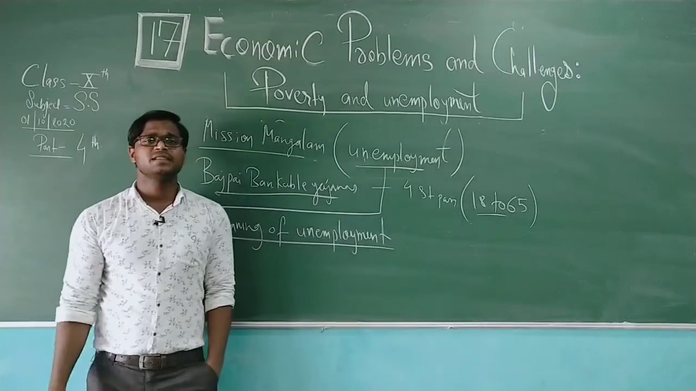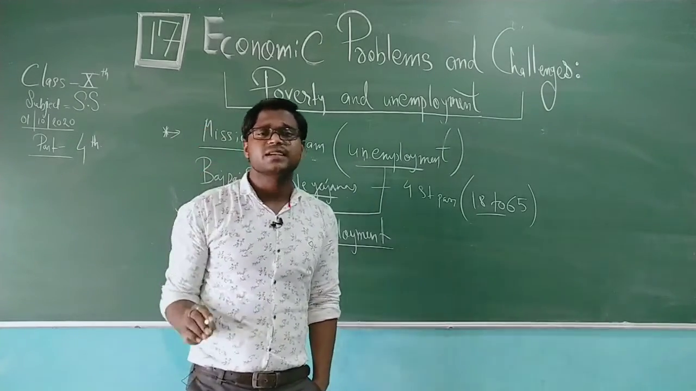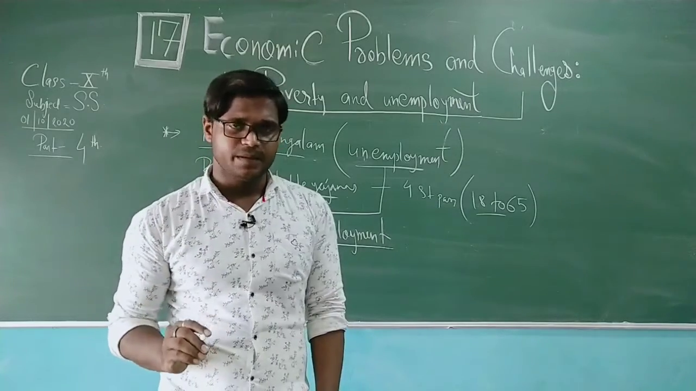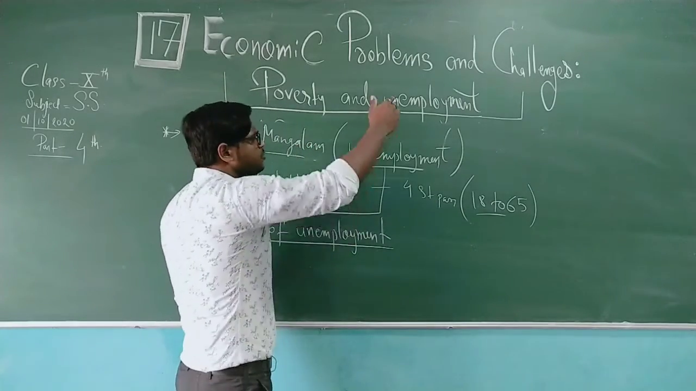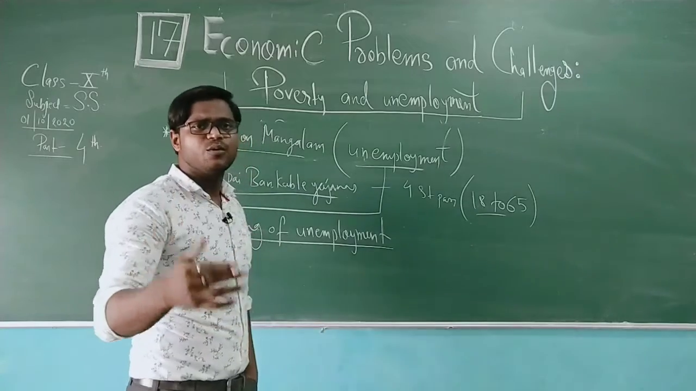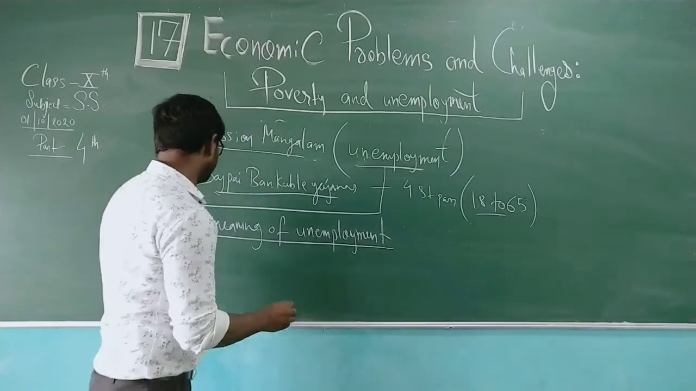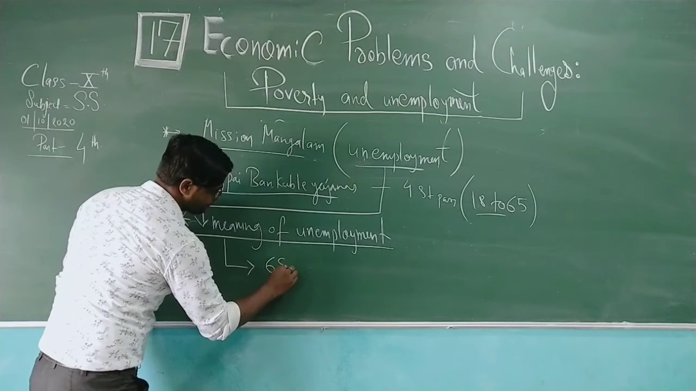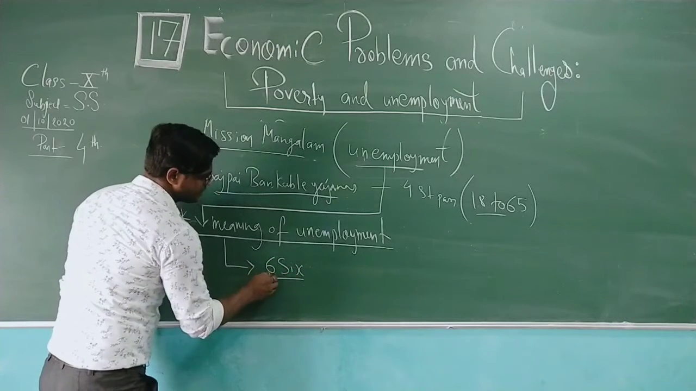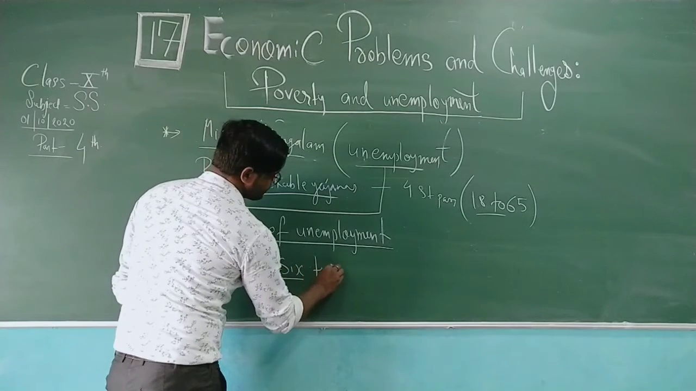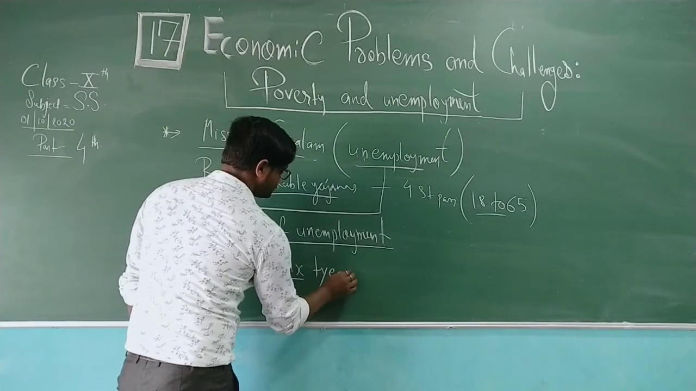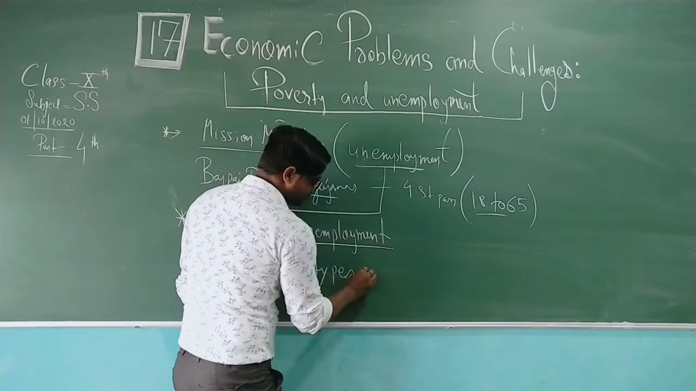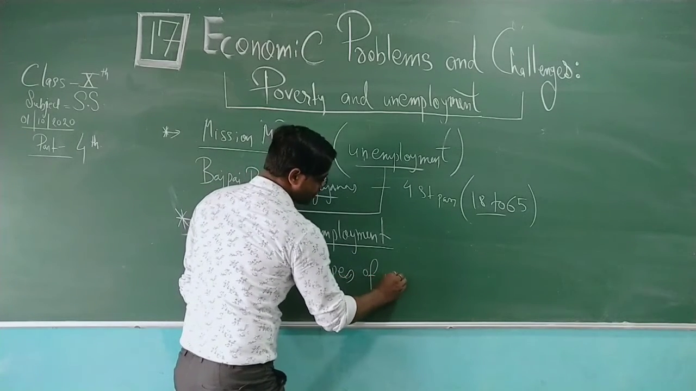In this lecture I'll discuss around 6 kinds of unemployment. The first can be seasonal unemployment. I don't need to mention that on the board, but I'll just say it orally. But I'll write it out here. There are basically 6 types. Six types of unemployment.